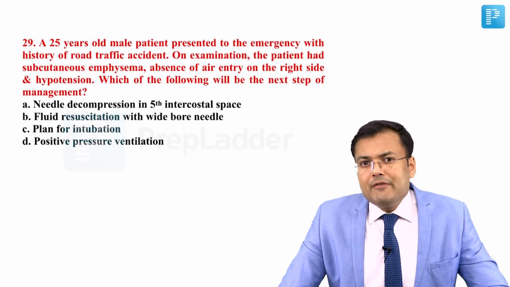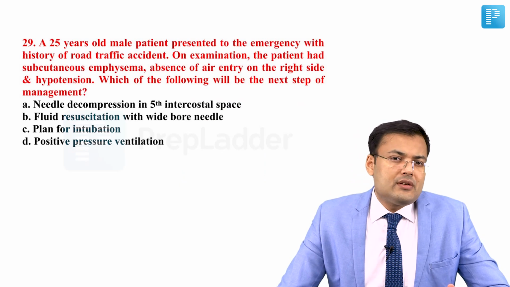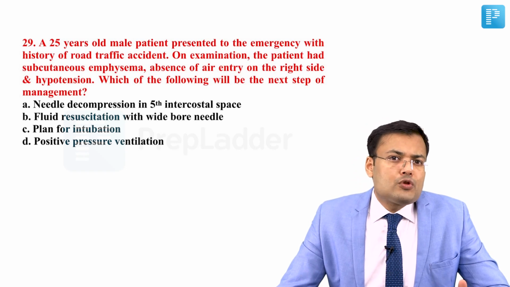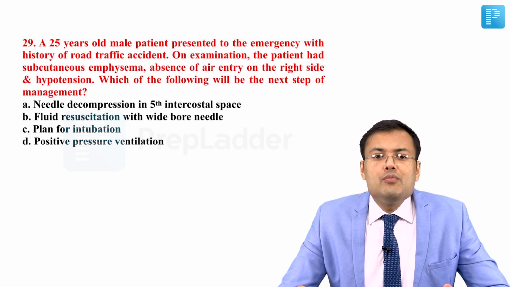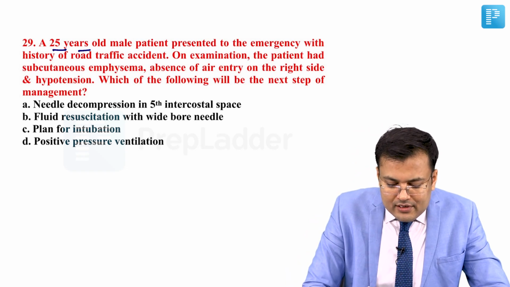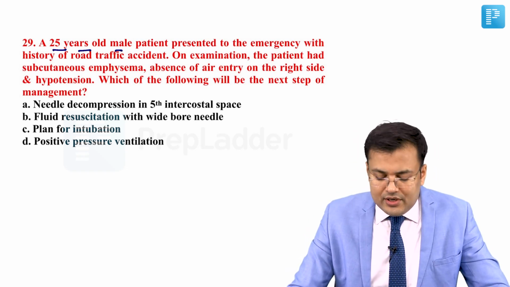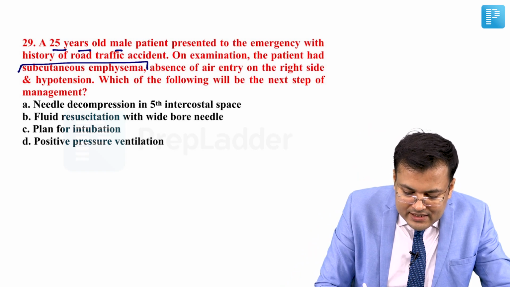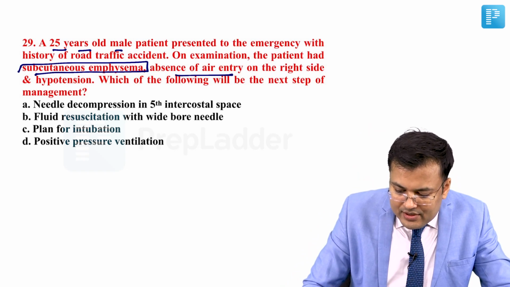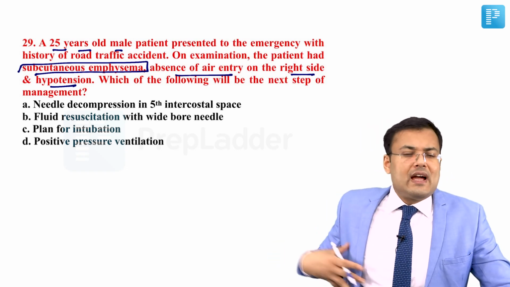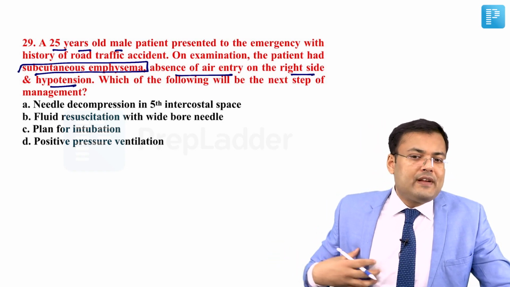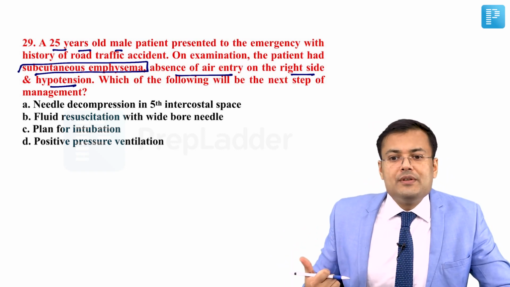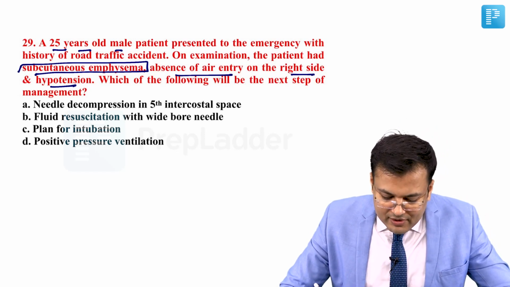Another question which is asked every year in each and every paper is the question related to tension pneumothorax. Sometimes they ask the question related to diagnosis, and most of the time they ask the question related to management. See, a 25-year-old male patient presented to the emergency with history of road traffic accident. On examination, the patient had subcutaneous emphysema, absence of air entry on the right side, and hypotension. It means there is collection of what? Either air or fluid. Which of the following will be the next step of management?